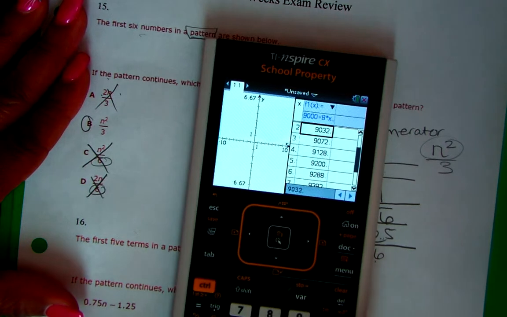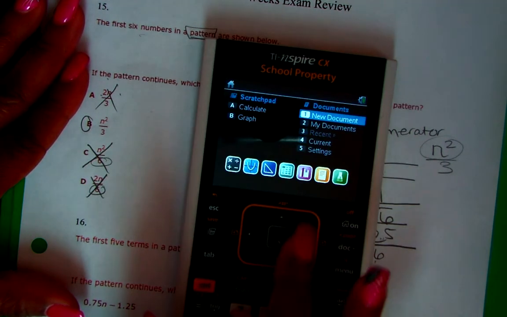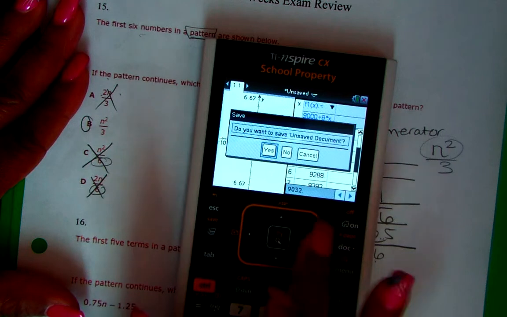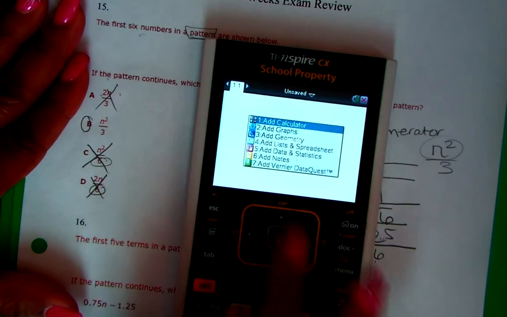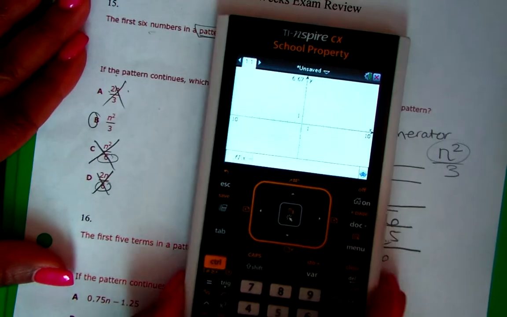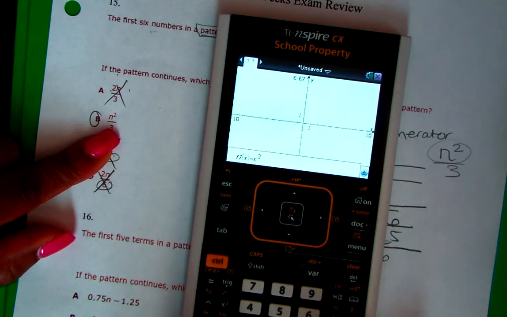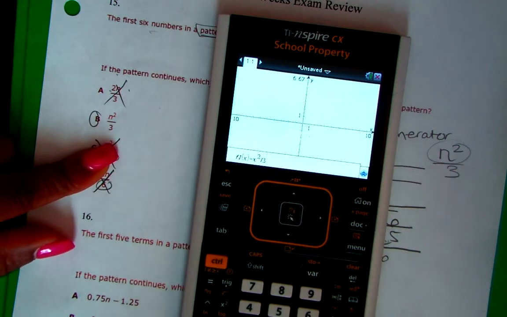You got this calculator. You be like, okay, let's get out of this. Let's do a new document. We don't want to save anything. We're going to go to graph. And remember, n is our x, because whenever we're graphing, we're using x. So we're going to say x² divided by 3. Enter.